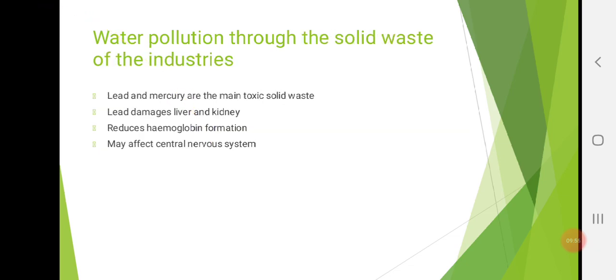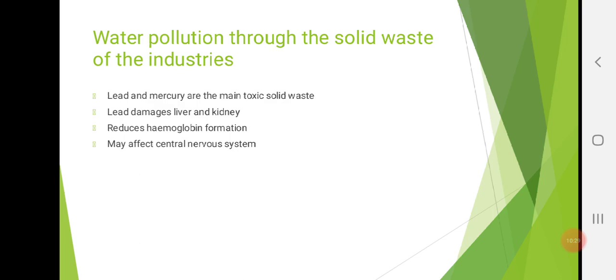Then the next point is water pollution through the solid waste of the industries. Lead and mercury are the main toxic solid substances which come out of the industrial waste and get mixed with the nearby water pool. See, this will also ask for MCQ. Dash and dash are the main toxic solid substances from industrial waste. So your answer should be lead and mercury.